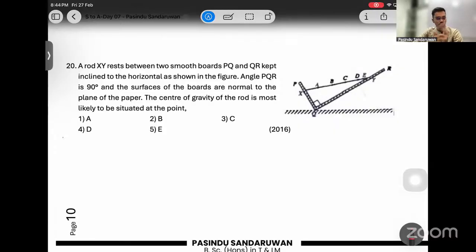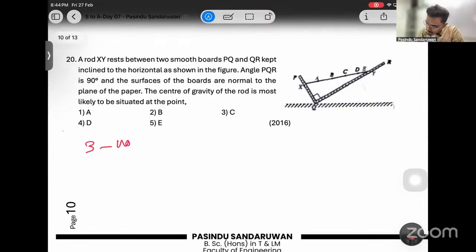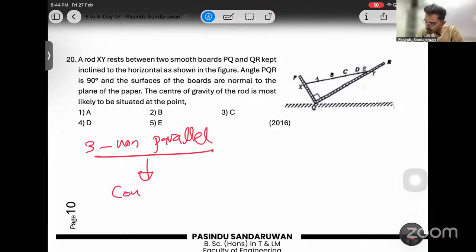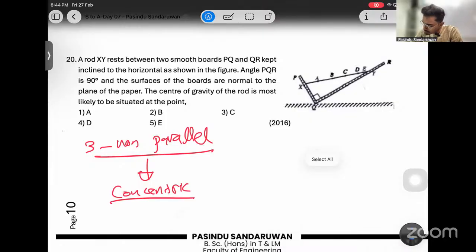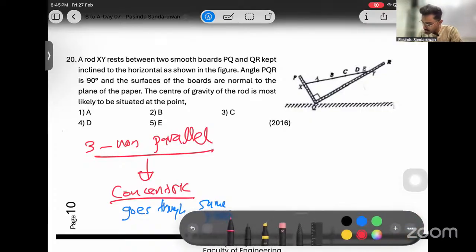Okay. We know if there is an object which is in equilibrium under three non-parallel forces, all these three forces should be concurrent. What does that mean? Concurrent means they go through the same point. Then you can mark these reactions.